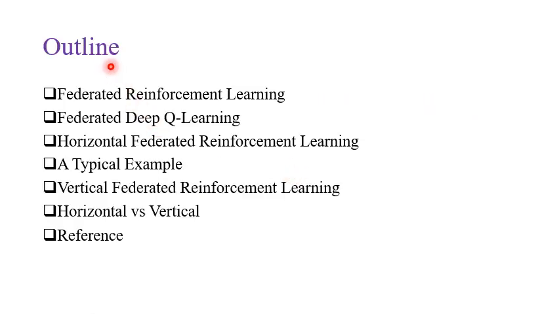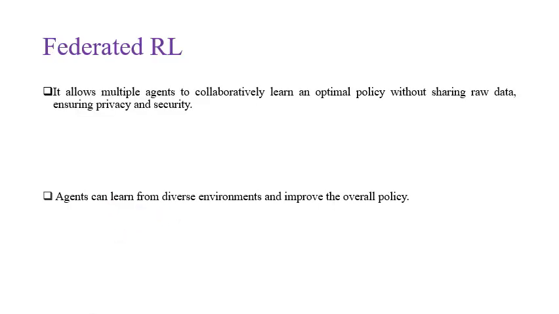Here you see the outline. We discuss federated reinforcement learning, federated deep Q learning, the horizontal approach, and provide an example. Then the vertical approach, we compare horizontal and vertical, and finally present the reference. Okay, federated reinforcement learning allows multiple agents to collaboratively learn an optimal policy without sharing raw